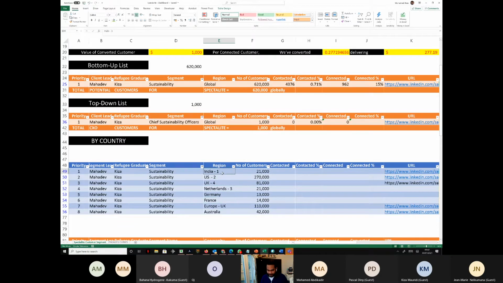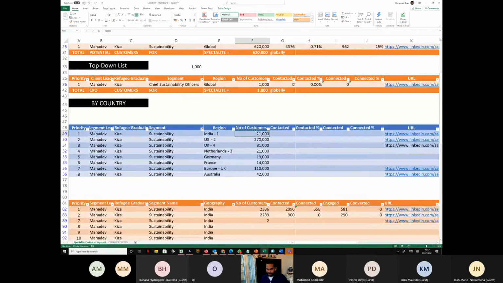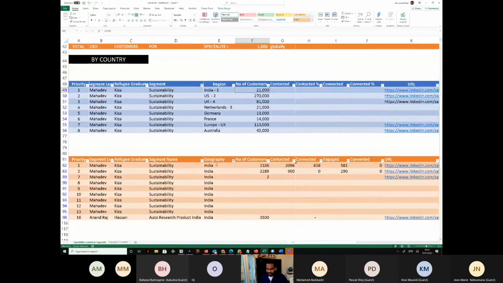And then the client has given the priority, right? He has said India is priority number 1. So these 21,000 people have to be contacted first, then US, then Netherlands, then UK, and so on and so forth. So the priority by country is also very clear. Then what we do, we take the first one, India, which is 21,000 people, and break it down like this, and go to these 2,336 people.